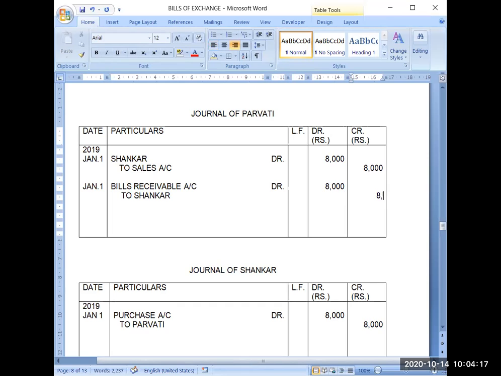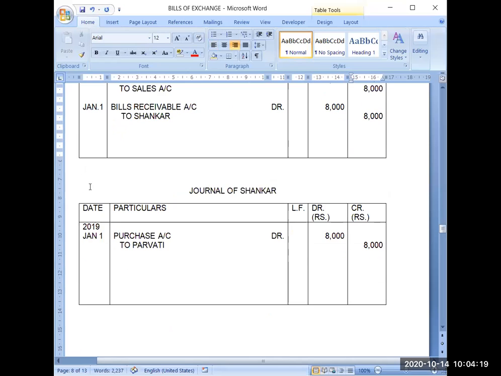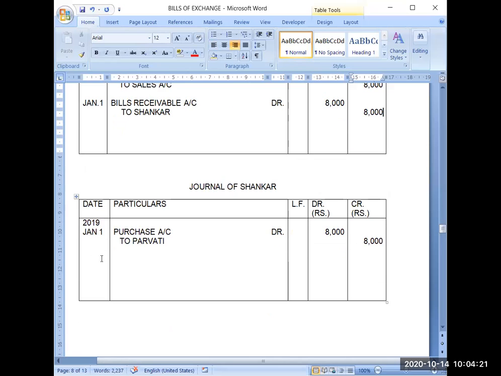Because this bill has been given by the customer named Shankar. Now what he will be recording here, January 1 on the same date. Parvati will be the receiver of the bill. Parvati debit 8,000 to bills payable account 8,000.